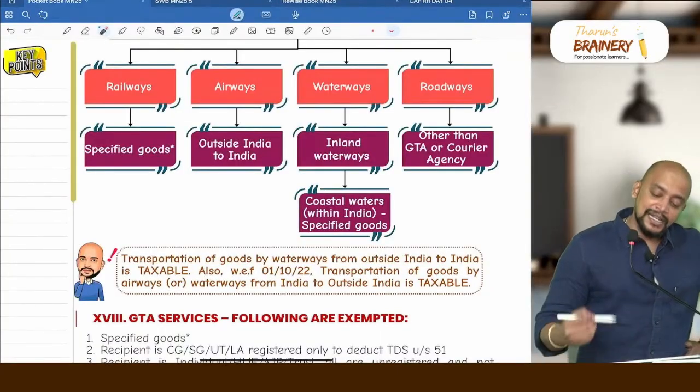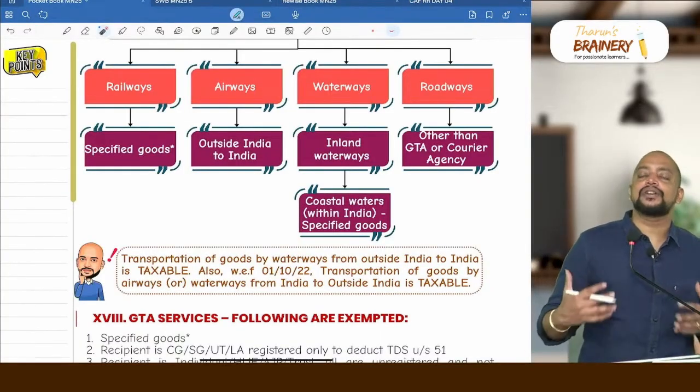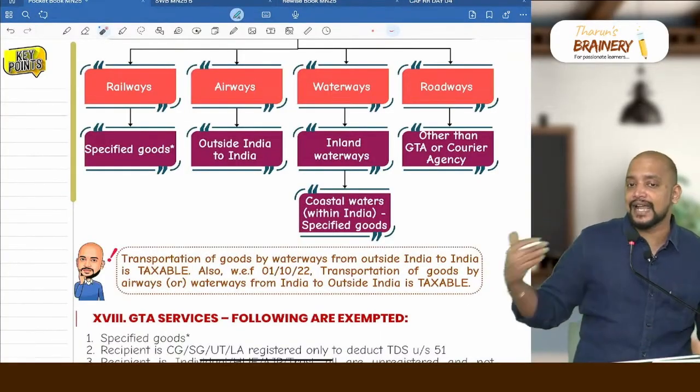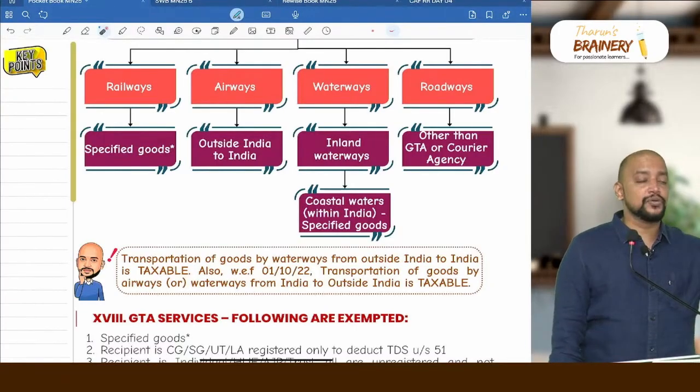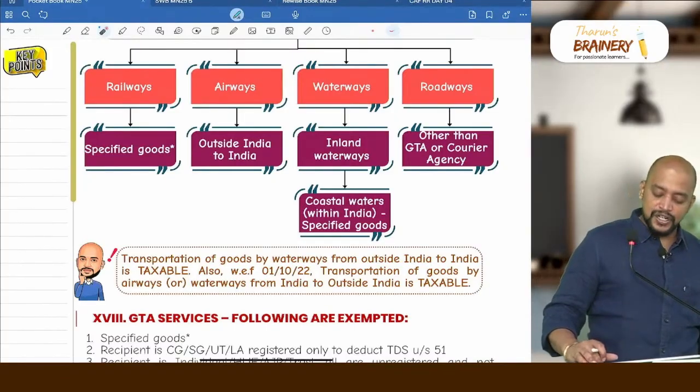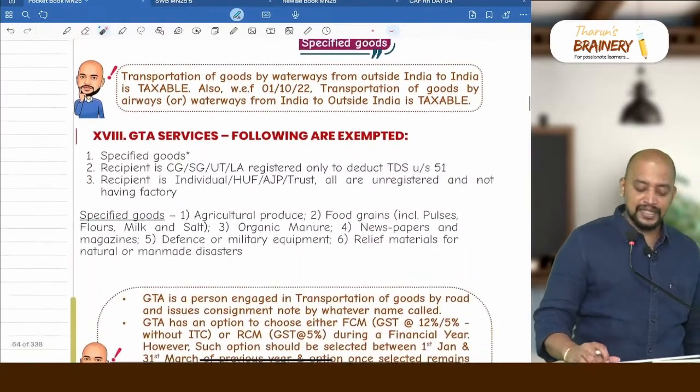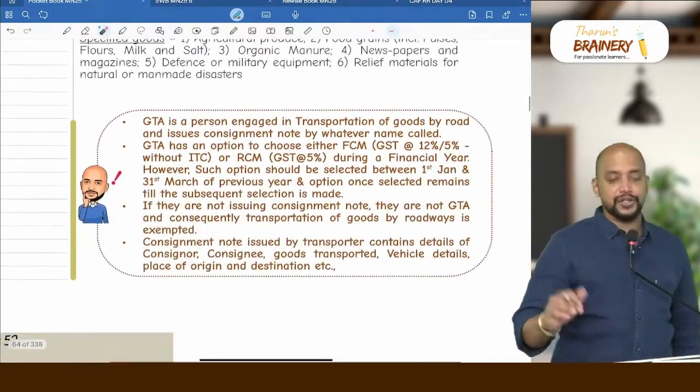Then roadways. In case of roadways, other than GTA and courier agency, everything else is exempted. So normal lorries which are transporting goods will come under exemption. Only if it is a goods transport agency or a courier agency, it is taxable. And what is a goods transport agency? A goods transport agency is basically a person engaged in transportation of goods by road.